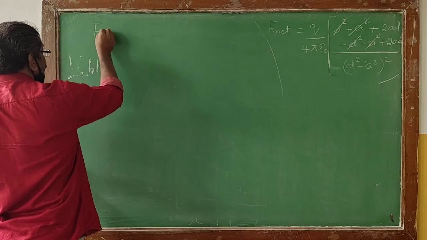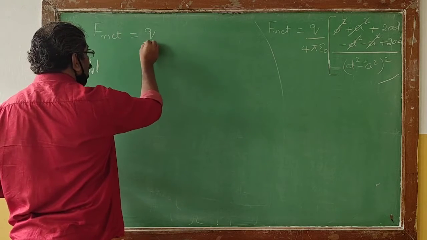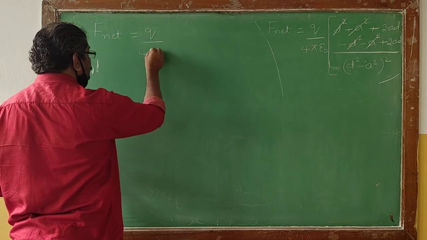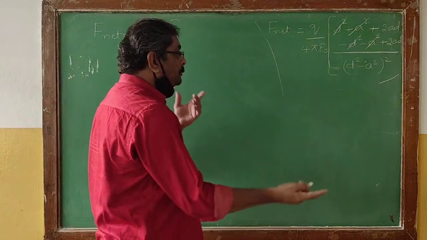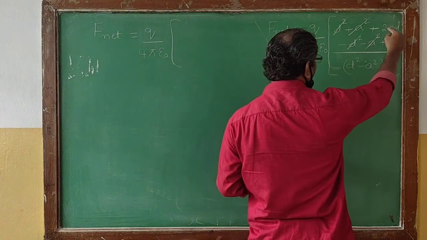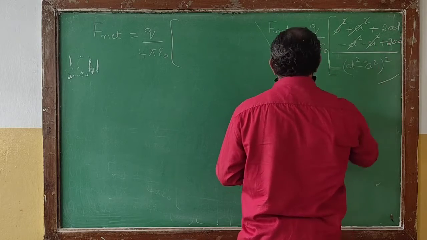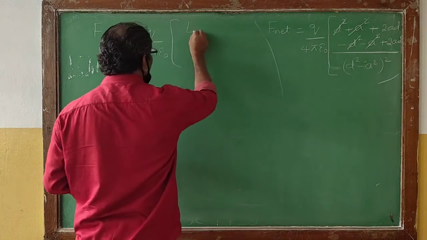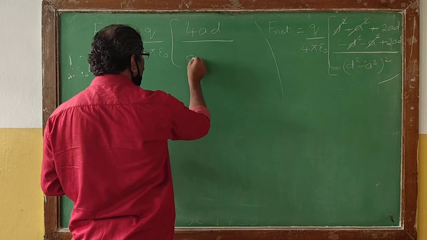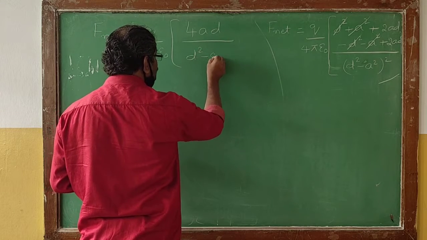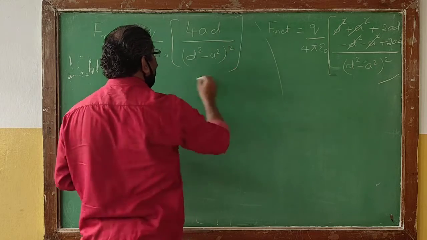F net will be numerically equal to q divided by 4 pi epsilon naught, multiplied by 2ad plus 2ad, that will become 4ad, whole divided by d square minus a square whole square.